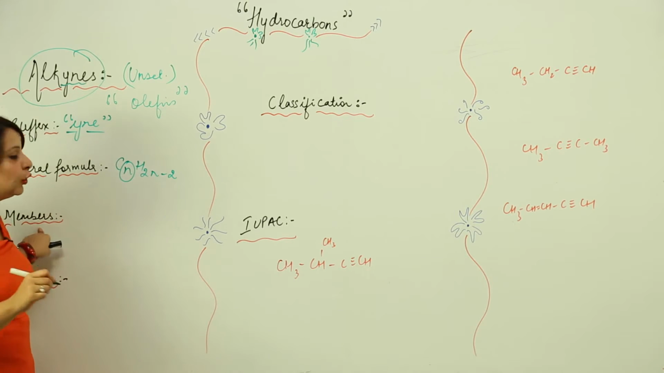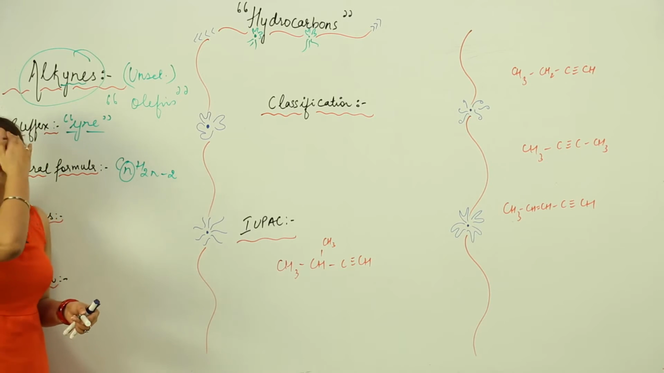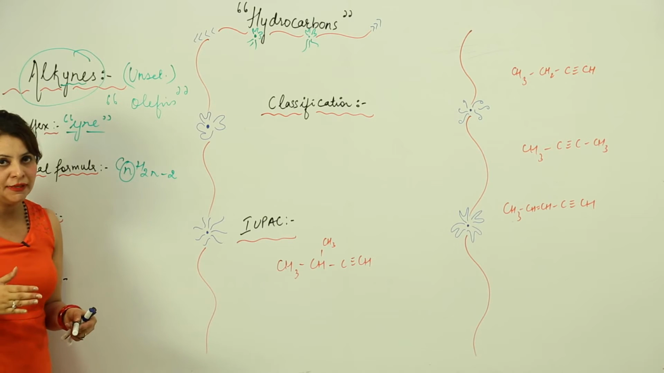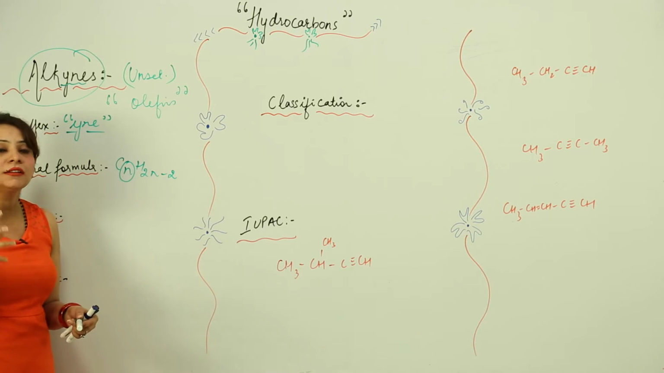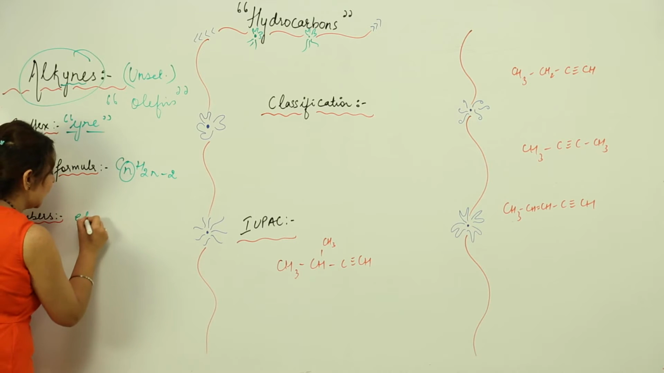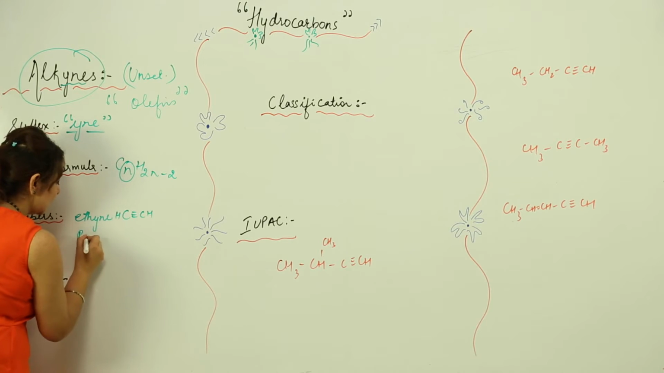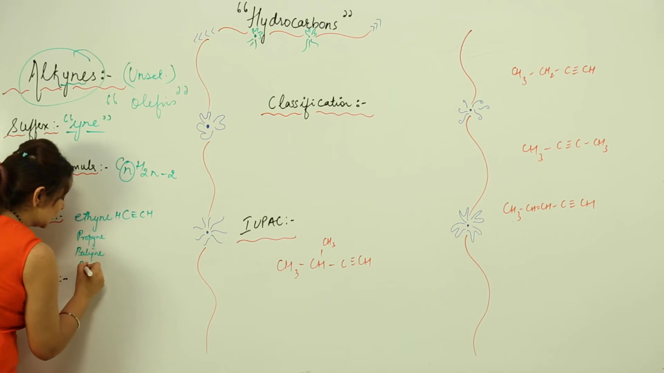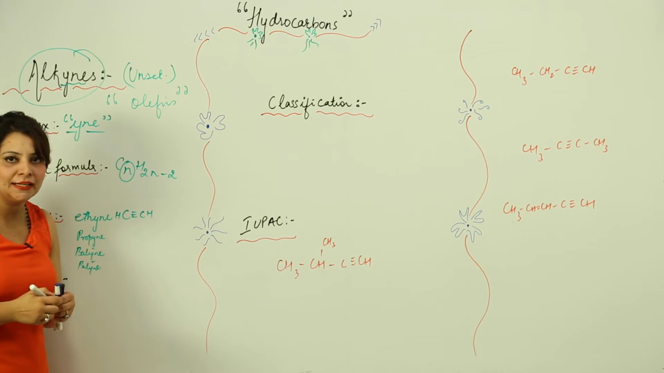If we talk about the homologous members, the first member is definitely not going to be the meth one, because for an unsaturated compound there should be a double or triple bond present, and for that we need at least two carbon atoms, because carbon cannot make a double or triple bond with the hydrogens. So the first member is ethyne. The next homologous members are propyne, butyne, then pentyne, and likewise hexyne, heptyne, octyne, nonyne, depending upon the number of carbon atoms in a chain.